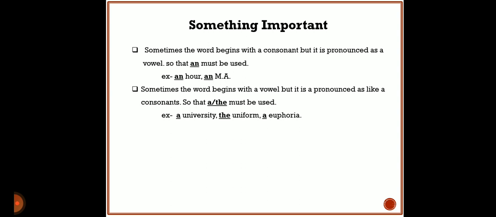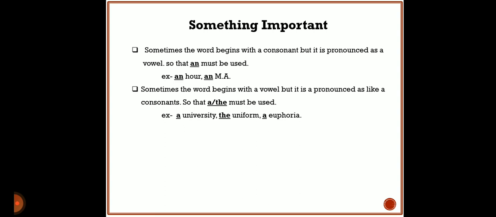See the example: an hour. The spelling is H-O-U-R. Though it begins with a consonant, the pronunciation of this word begins with a vowel sound, so we have taken an.